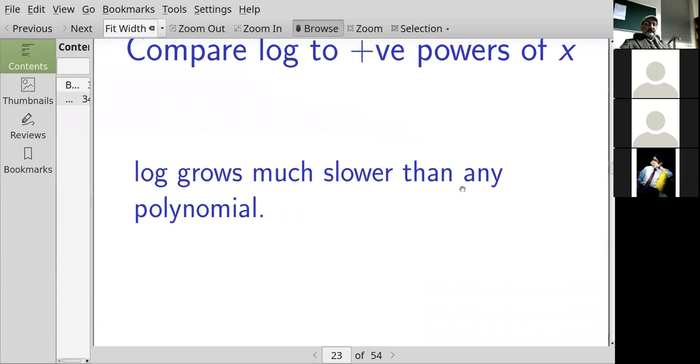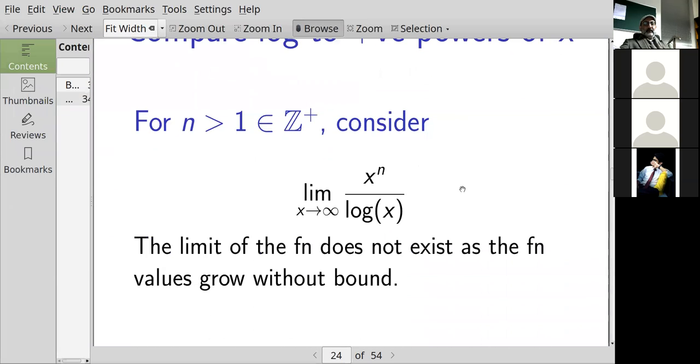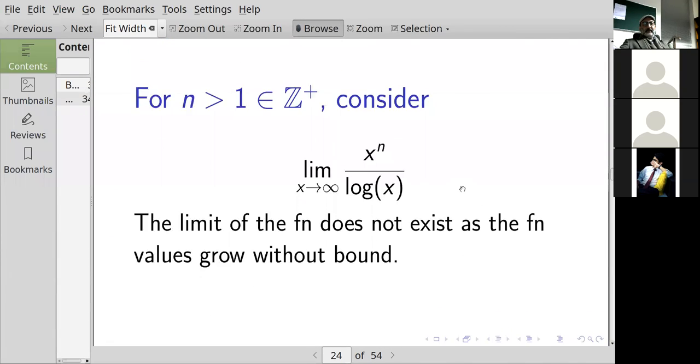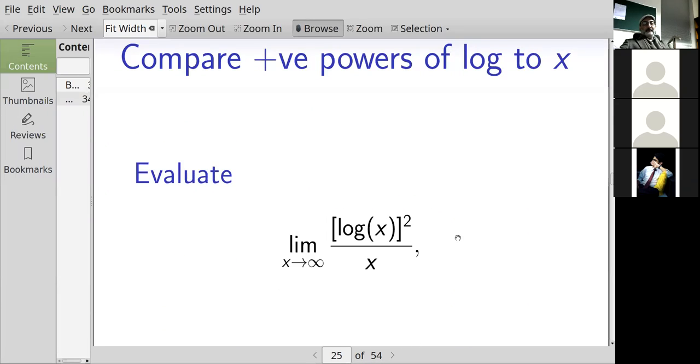All right. So once again, logarithm grows much slower than any polynomial function. Okay, what about this one? What do you think? Limit as x goes to infinity of x to the n over the logarithm of x. What do you think that should be? Infinity. Yeah, infinity, right. Because x to the n is equal to x times x to the n minus 1. So I've got the x over log of x, which I knew goes to infinity, times x to the n minus 1, which is also going to infinity. Okay, so this thing is just blowing up.